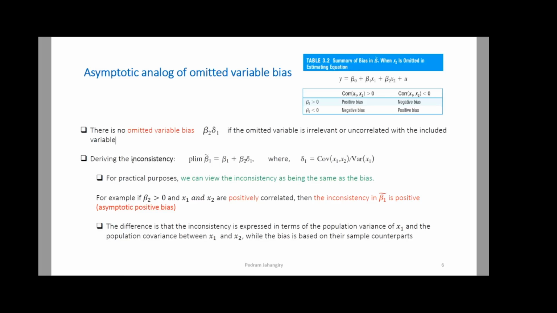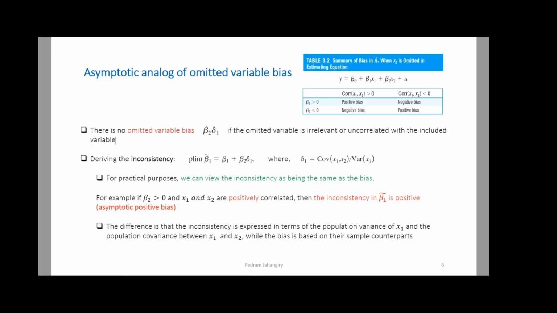These are the large sample properties. Inconsistency is defined using the p-lim of beta tilde 1. It can be beta hat 1; I just use tilde to distinguish it from unbiasedness. So we are going to say that the p-lim of beta tilde 1 is equal to beta 1 plus beta 2 delta 1, right? So this means that the inconsistency is equal to beta 2 delta 1.